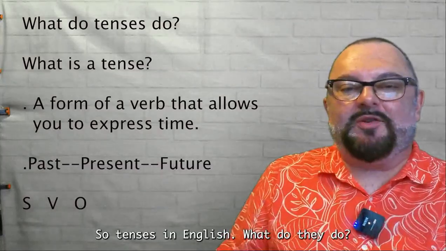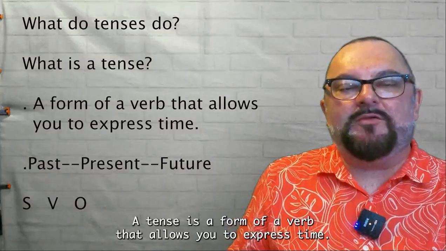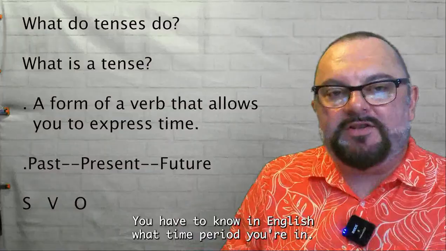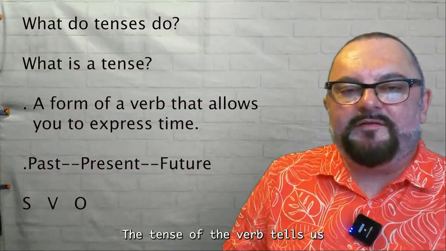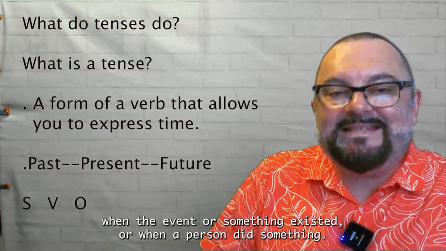So tenses in English, what is a tense? A tense is a form of a verb that allows you to express time. You have to know in English what time period you're in. The tense of the verb tells us when the event or something existed or when a person did something.